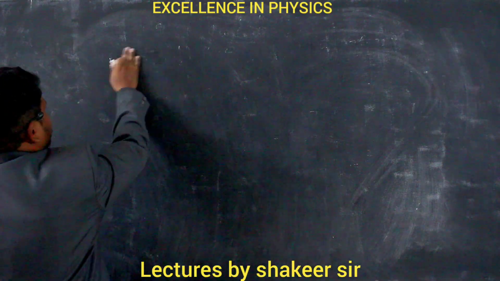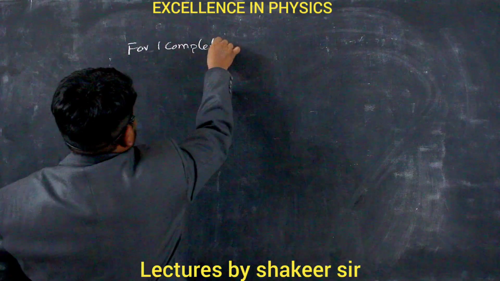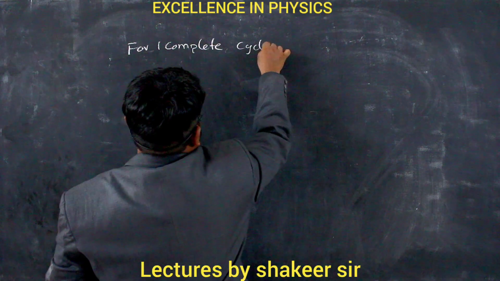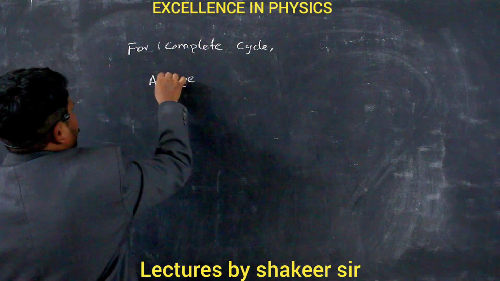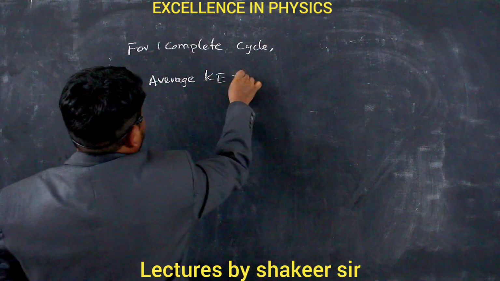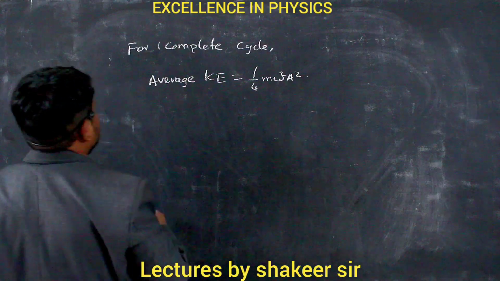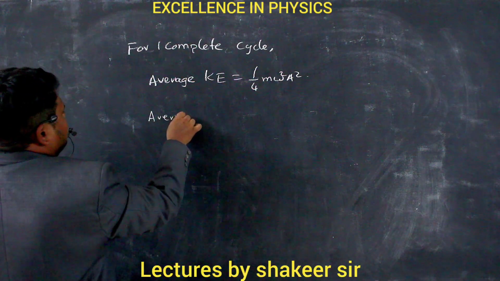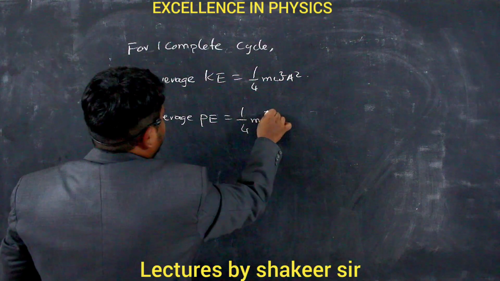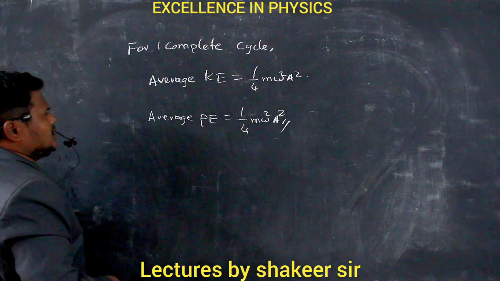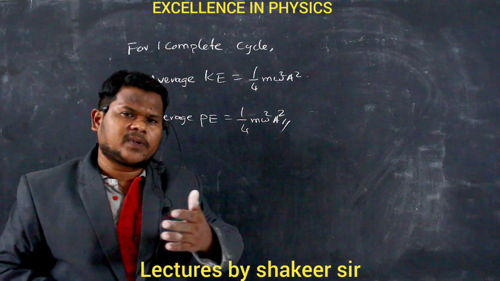So for one complete cycle, if I take average kinetic energy, then it is equal to 1 by 4 m omega square a square. Similarly, average potential energy is equal to 1 by 4 m omega square a square. Clear? So these are the average kinetic energy and average potential energy for one complete cycle.